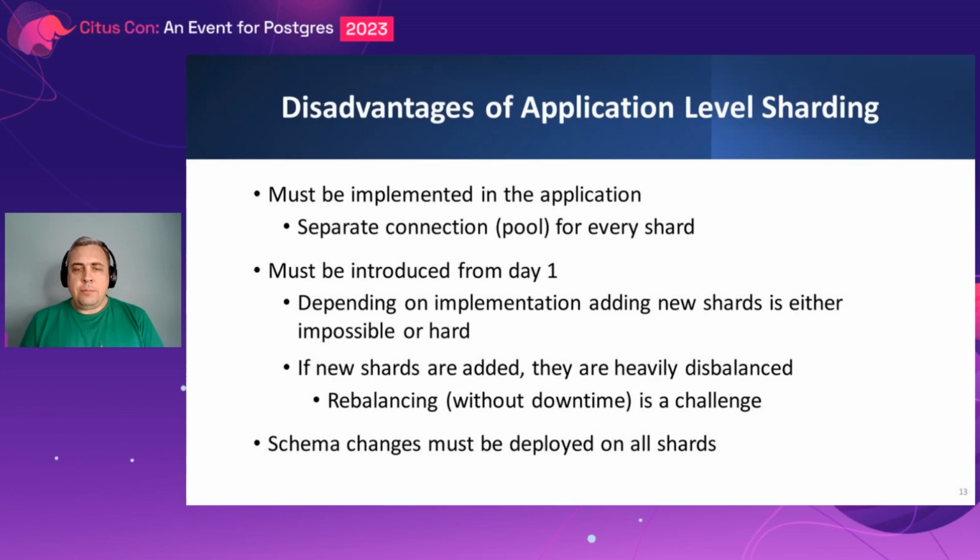When you build your database, or when you build your application, you have to think about sharding from day one, and you have to think about data locality. It means that for a given customer, you have to store all orders that this customer makes on the same machine, on the same shard, in order to perform joins effectively. And actually, with application level sharding, I would say it's very close to impossible to do cross-shard joins.